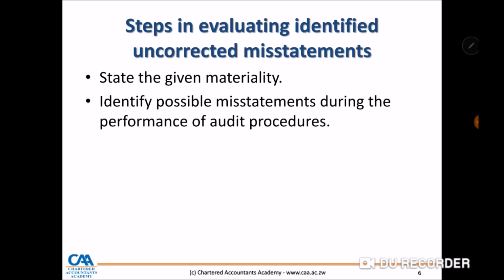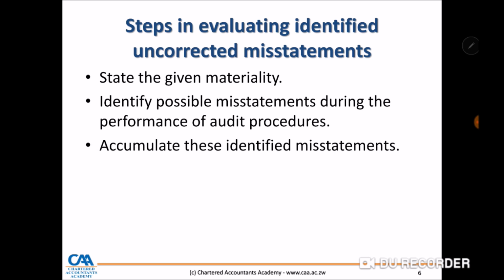The set materiality. Then the auditor will have to accumulate these identified misstatements so that he can determine in aggregate whether the financials are materially misstated given the line items that the auditor saw. If combined, will they exceed the materiality figure? Will this affect the audit opinion? What will happen to the audit report, right?